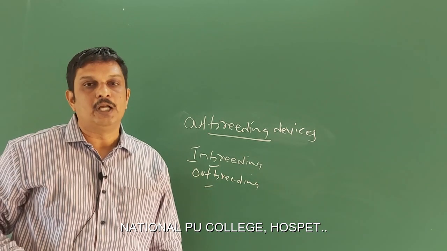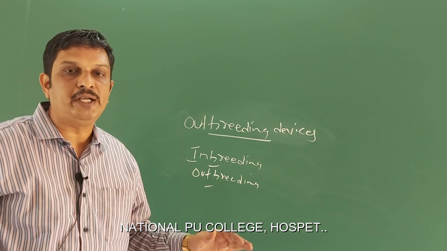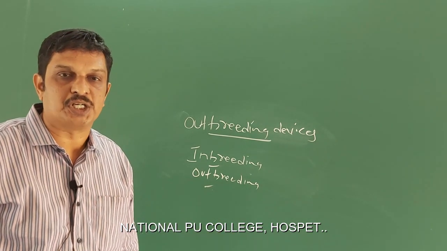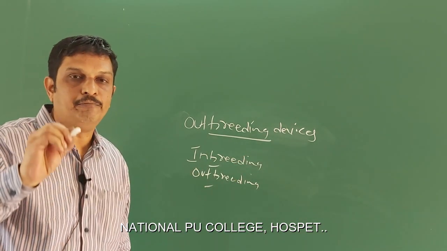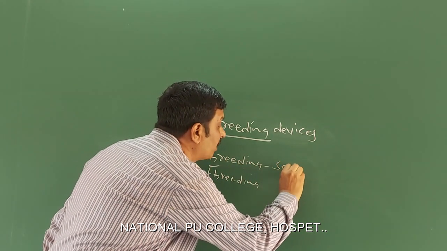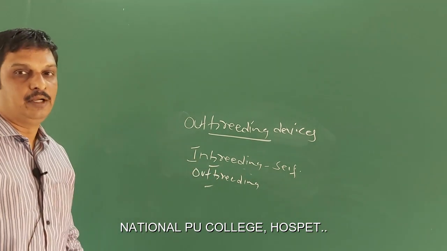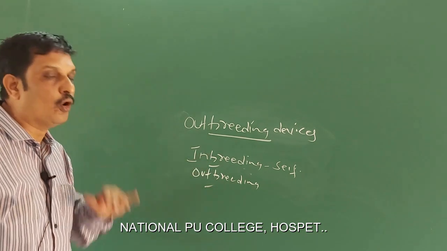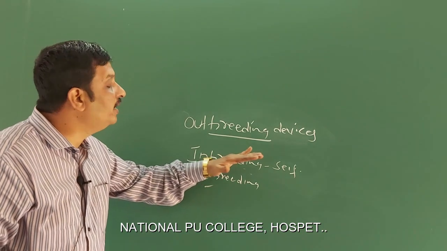That is the process of mating or crossing of two closely related individuals within the same breed having common ancestors for 4 to 6 generations, which is called inbreeding. With reference to plants, the term inbreeding refers to self-pollination. Then what do you mean by inbreeding devices? That is the adaptations or the conditions that promote or favor self-pollination, which constitute inbreeding devices.